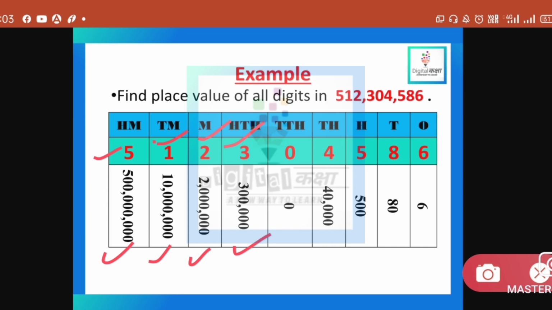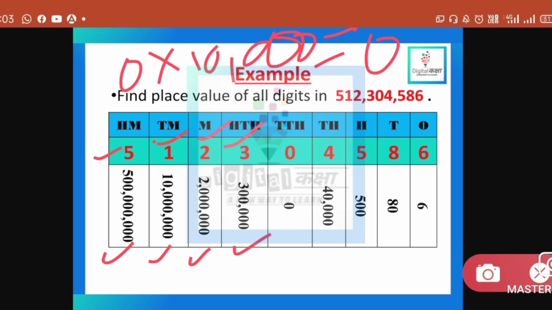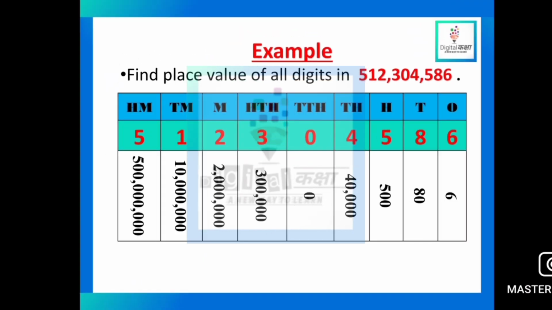One thing you have to notice: the place value and face value of 0 is always 0, because you will multiply the given number. So when you multiply 0 by 10,000, what will you get? You will get 0. So this is how I have written it, 0. So the place value will be 0.